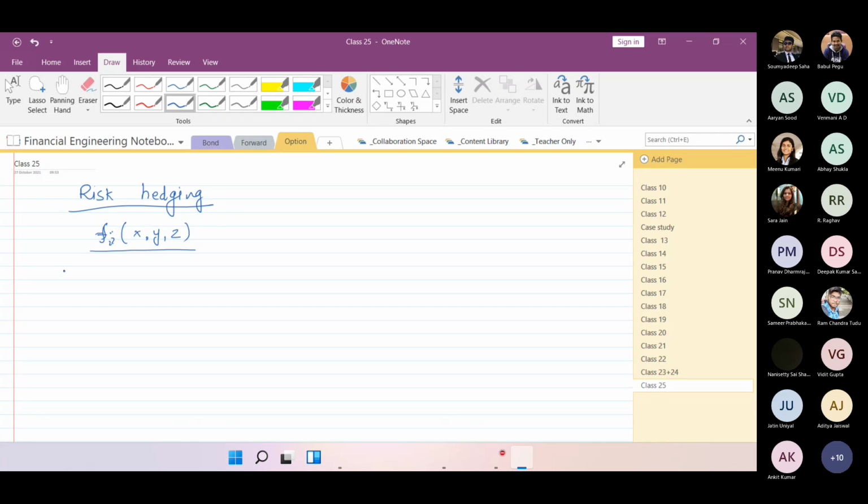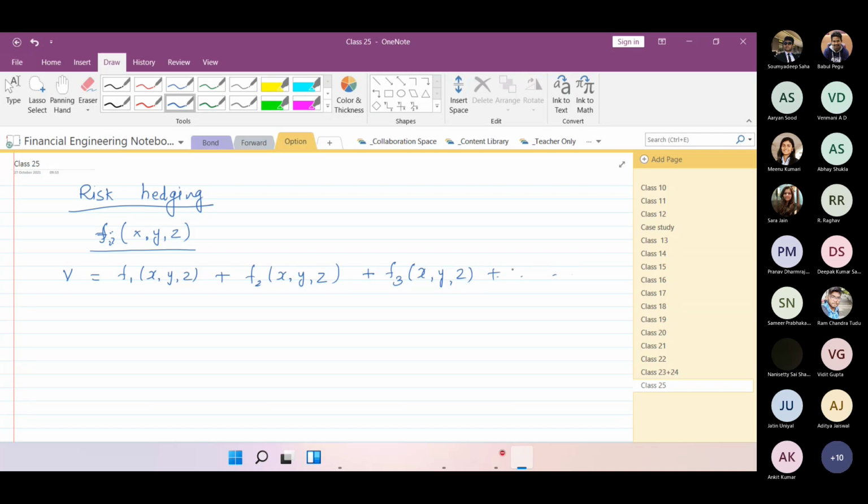So now we make our portfolio consisting of f1 asset, f2 asset, and so on. f1, f2 could be a call, a put, even a stock, and so on. So we can have different f1, f2, f3 and so on.